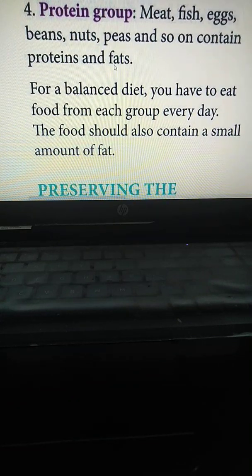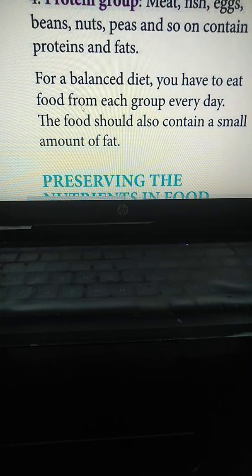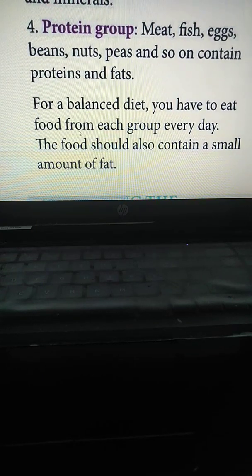Then protein. We need protein also in our daily life to have a balanced diet. Protein we can get from meat, fish, eggs, beans, nuts, peas, etc. It contains proteins and fats.